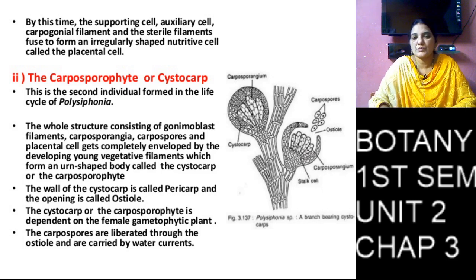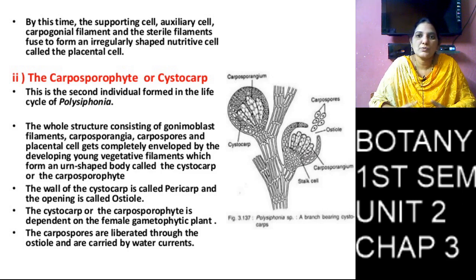The carpospores are in diploid stage. Why? Because the zygote undergoes mitosis division, so that stage is not changed. So the carpospores are in diploid stage.